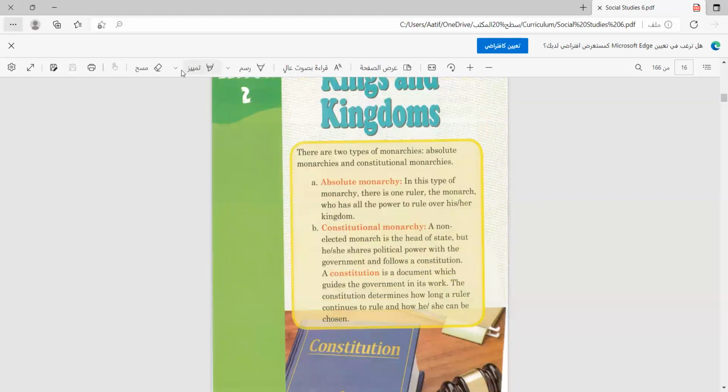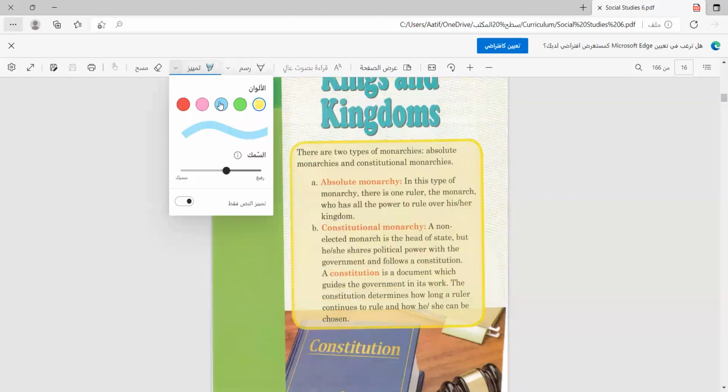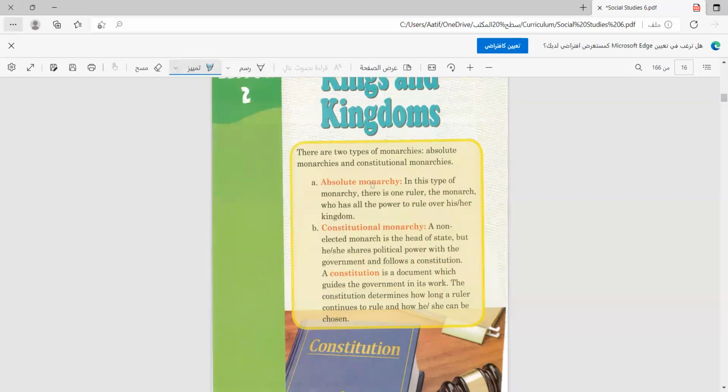Yes, from here we get our highlighters or pens and pencils. Then we start reading. There are two types of monarchies. So here is our first piece of information. Two types of monarchies.